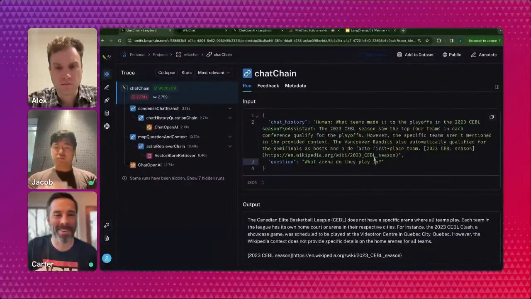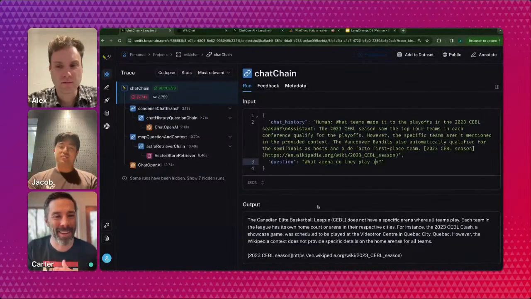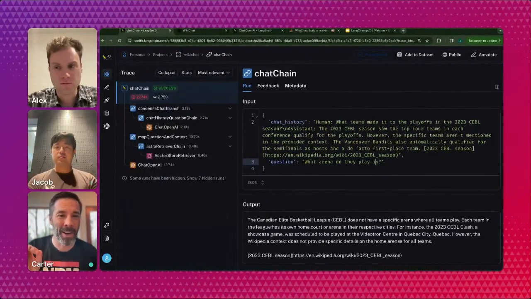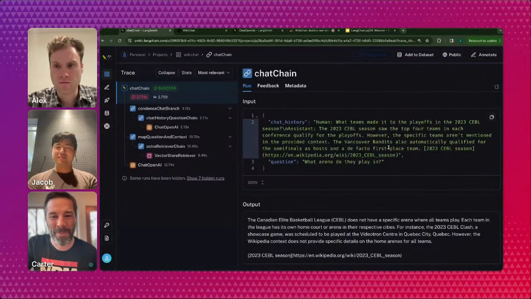Hold on, I'm going to pause. I know Jacob said it, but I'll repeat it: the question is vague. The question is, what arena do they play in? If you ask a naively implemented chatbot that question, who knows what kind of response you're going to get. But in this case, we have the benefit of previous messages included in the chat history, and now Jacob will pay off this awesome query transformation bit.